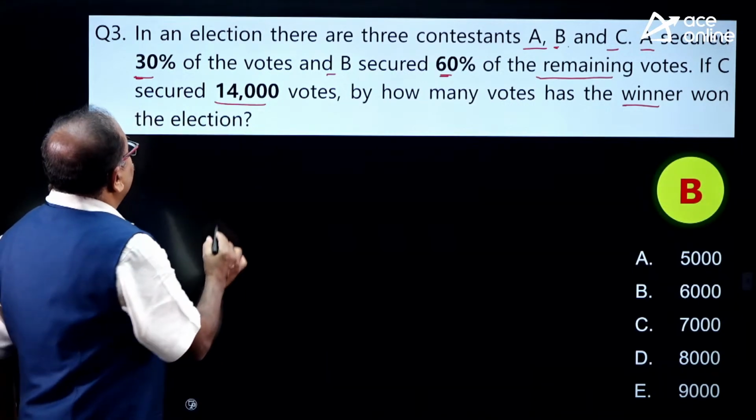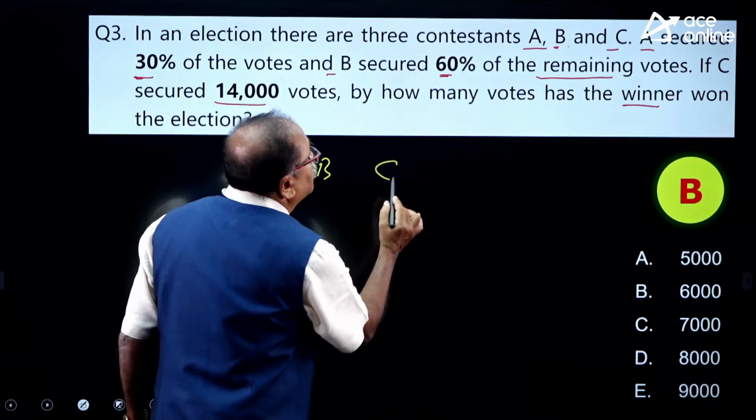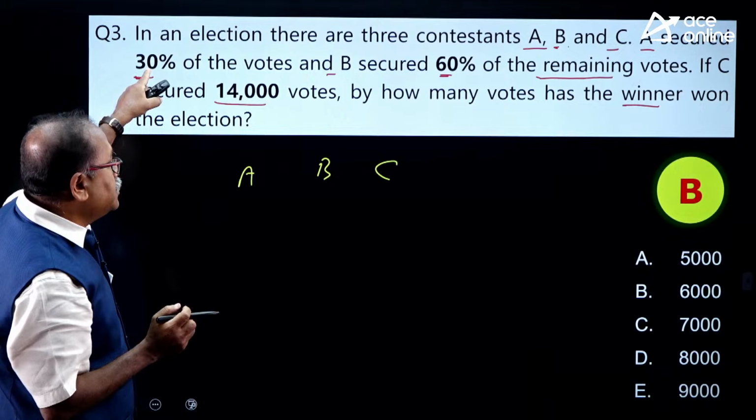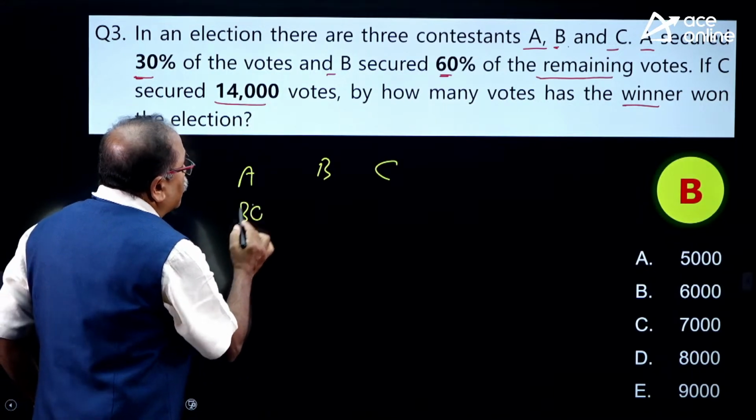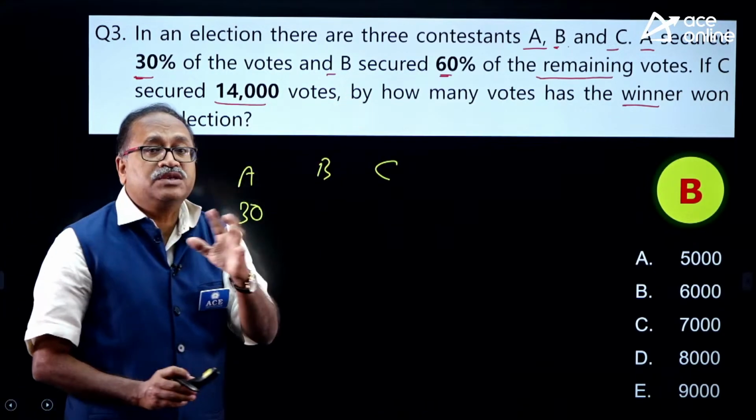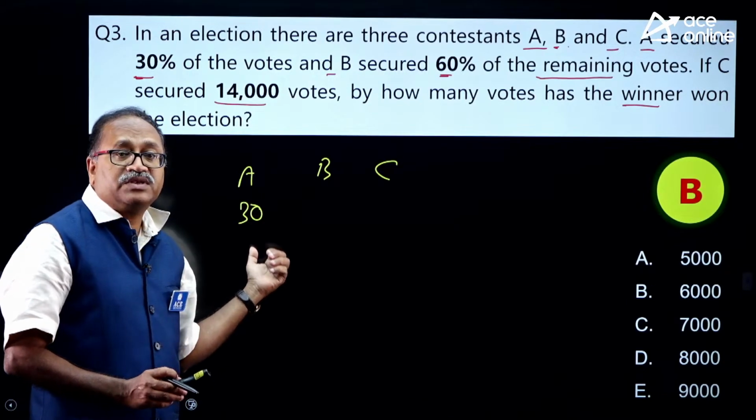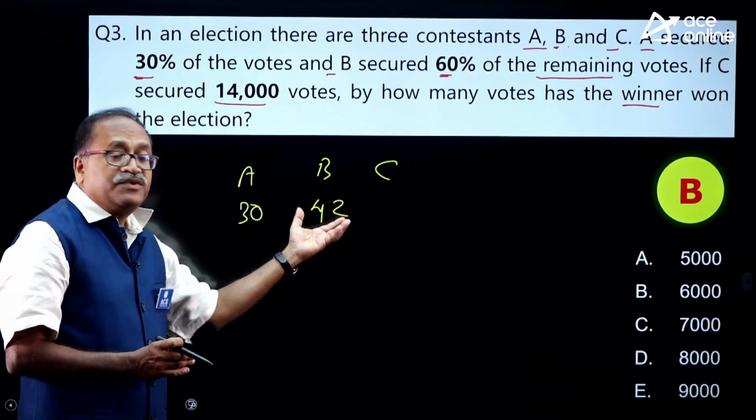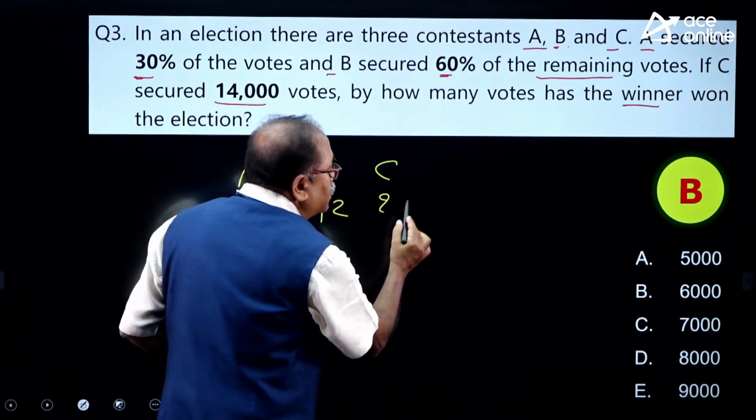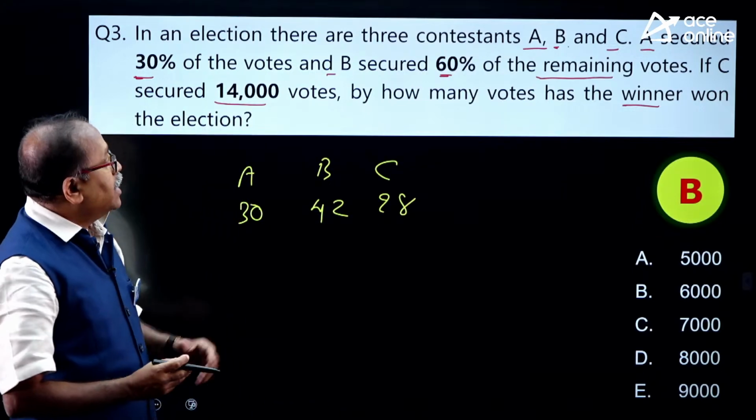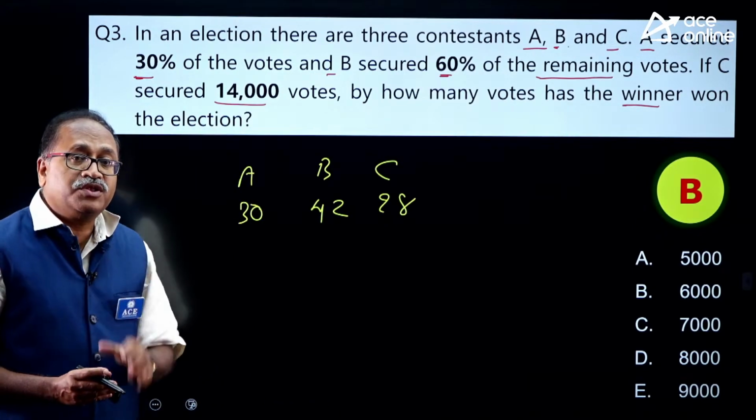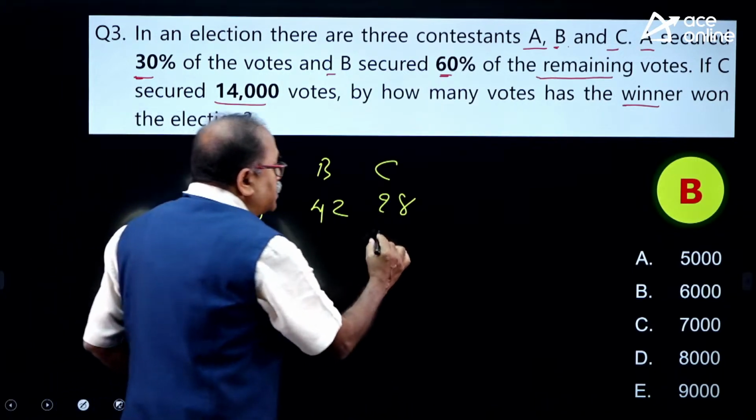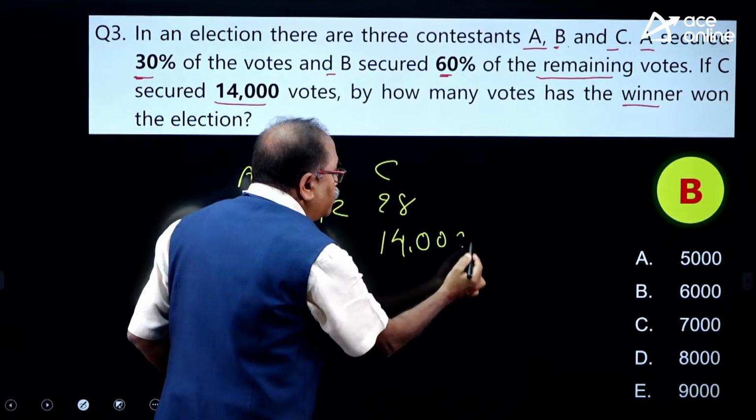As it is a straight question with A, B and C, you simply have to convert the percentage into ratio. A gets 30% of the total vote and B gets 60% of the remaining. That means 70% is left, and 60% of it is 42%. Subtracting 72% from 100, I get 28% scored by C. It is given that C scored 14,000, so that 28 part is 14,000. If this is 14,000, I can find out the rest.